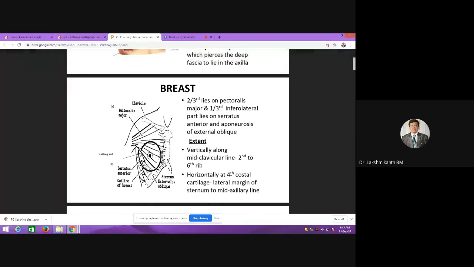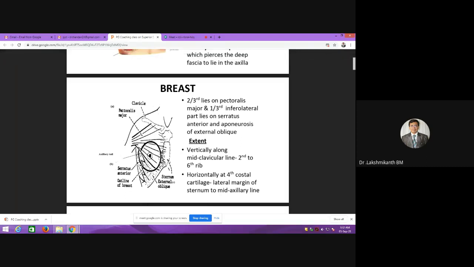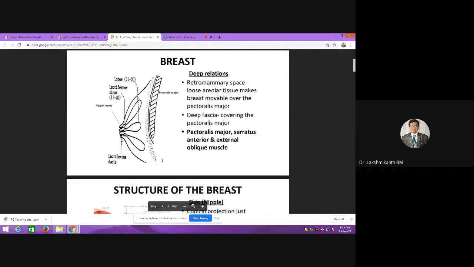And horizontally, at the level of the fourth costal cartilage is where you will be finding the nipple. The nipple's position will vary from individual to individual in females as well as in males and children. So it will never be a fixed thing, except for the males. Next, deeper relations.